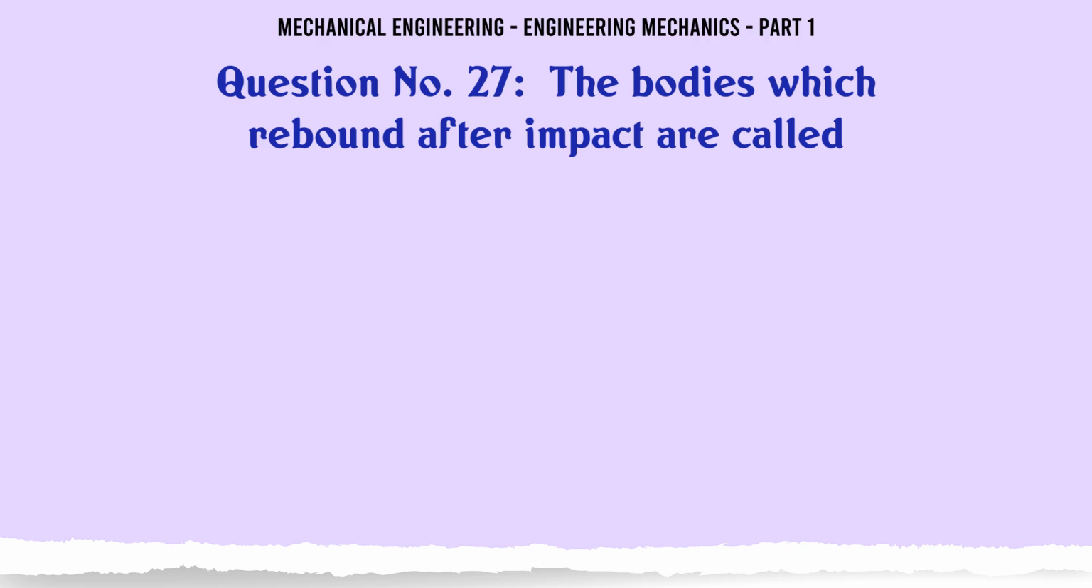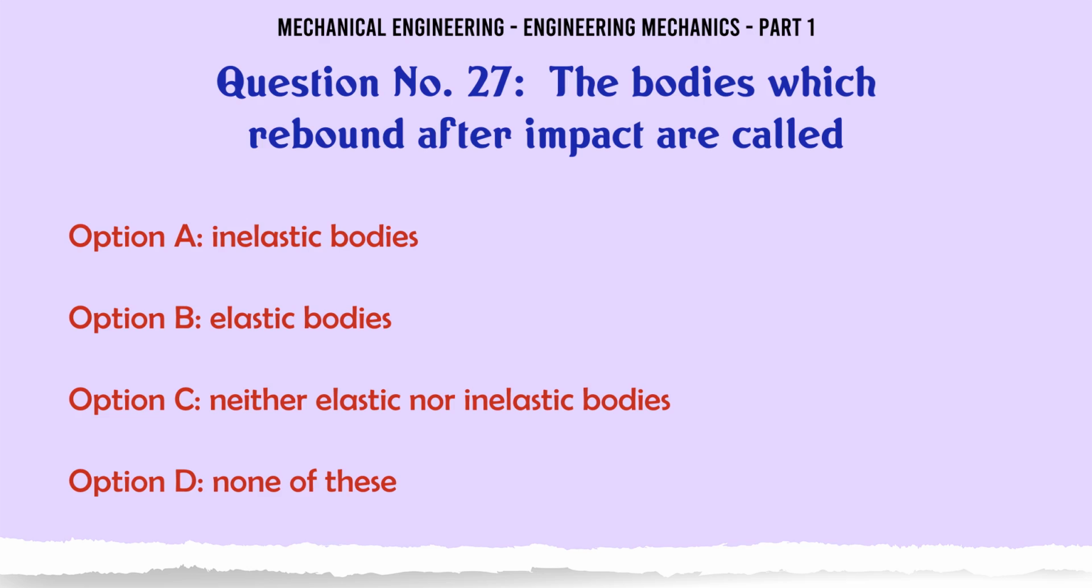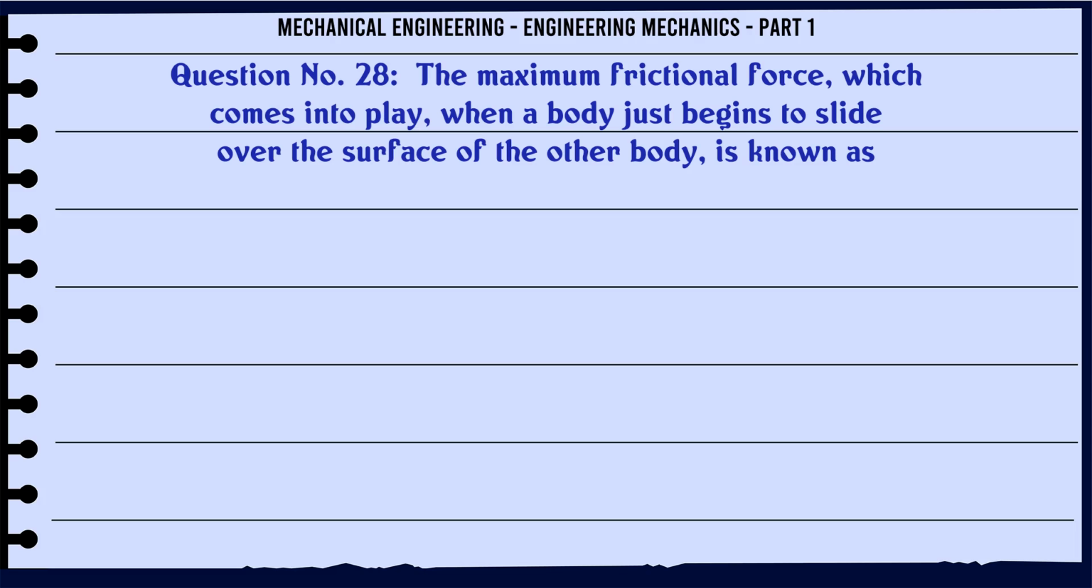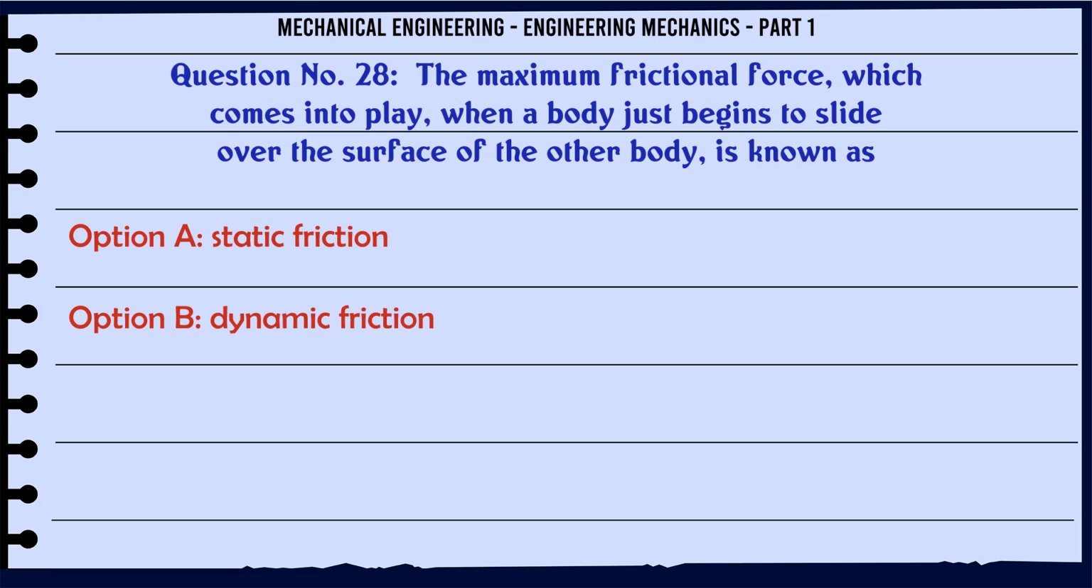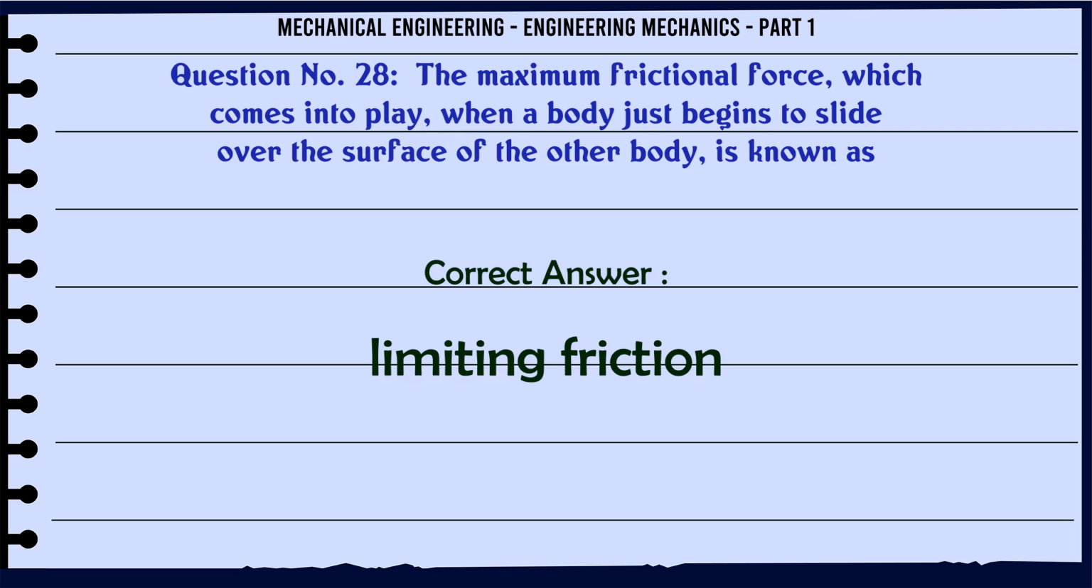The bodies which rebound after impact are called A inelastic bodies, B elastic bodies, C neither elastic nor inelastic bodies, D none of these. The correct answer is elastic bodies. The maximum frictional force which comes into play when a body just begins to slide over the surface of the other body is known as A static friction, B dynamic friction, C limiting friction, D coefficient of friction. The correct answer is limiting friction.